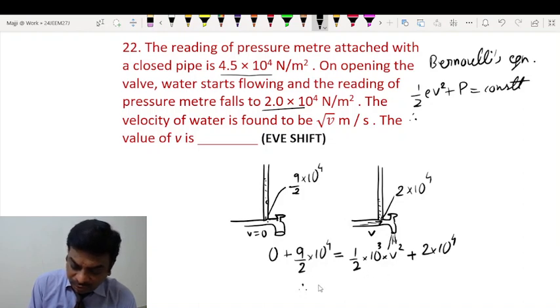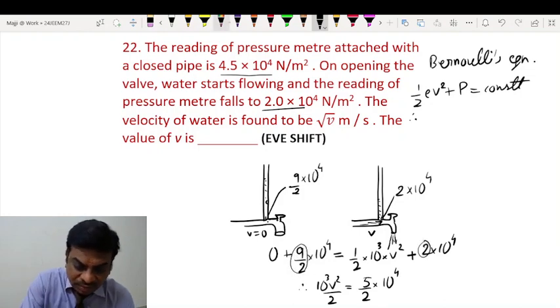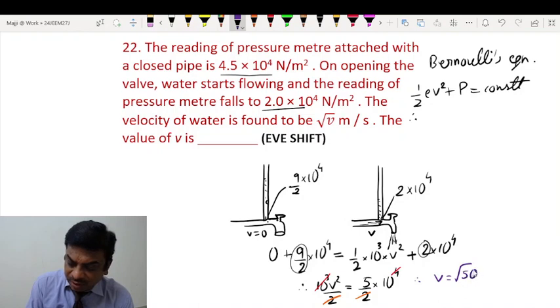So you have 10 power 3 V square by 2 is equal to 9 by 2, that is 4.5, minus 2, which is 2.5. So 2.5 can be written as 5 by 2 into 10 power 4. I have written it as 5 by 2. Then 2 gets cancelled, and 10 power 3 and 10 power 3 get cancelled. So therefore, V square is 50, and V is root over 50.